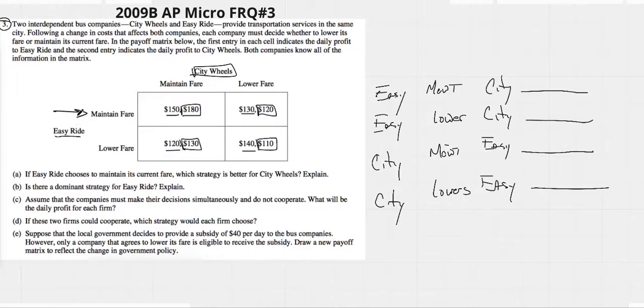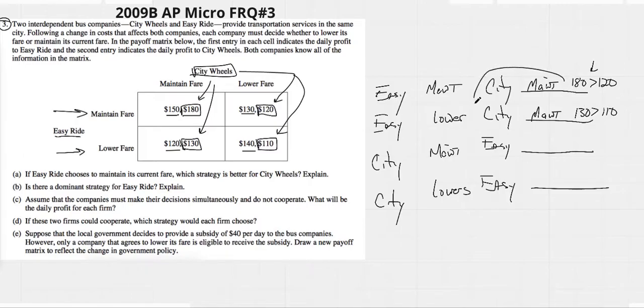So if Easy maintains, City Wheels only has two choices. City can maintain or City can lower his fare. Obviously, City wants to have the highest payoff, so he's going to choose to maintain. And if they ask us why, to explain, we would say 180 is greater than 120. That's a perfectly good explanation there. All right. What if Easy Ride was to lower their fare? Then City Wheels has two choices again, either to maintain or to lower. Obviously, in this instance, City will maintain because 130 is greater than 110.